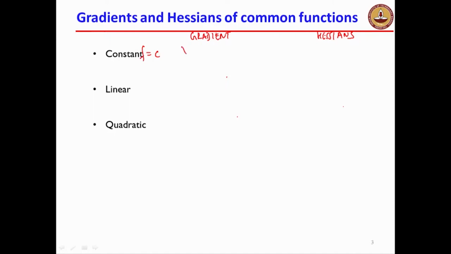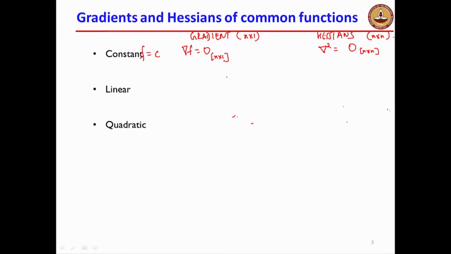The gradient would be, remember the gradient is an n by 1 vector, Hessian is an n cross n symmetric matrix. So the function is a constant, the gradient as we expect should be equal to 0, the Hessian is also a 0 matrix. When I say 0 over here, this is a 0 matrix n by n, and when I say 0 over here, it is a 0 vector of n cross 1.